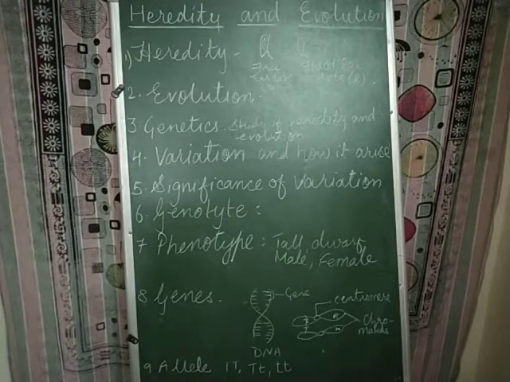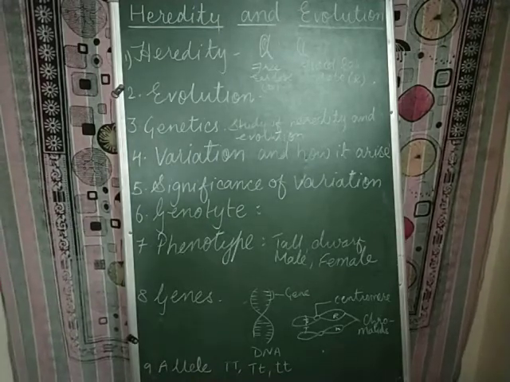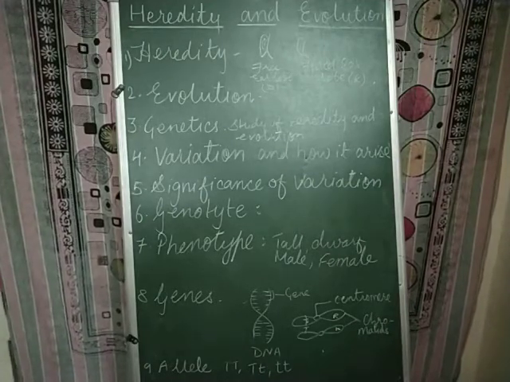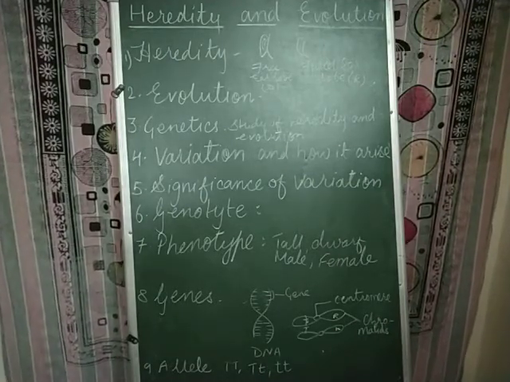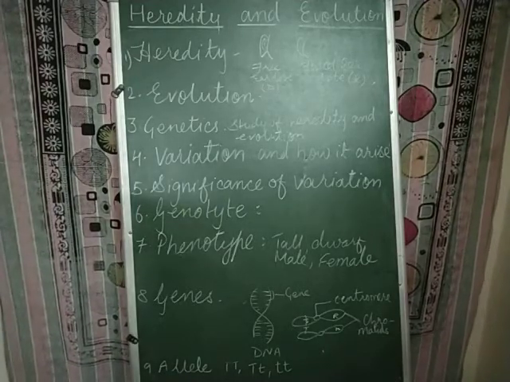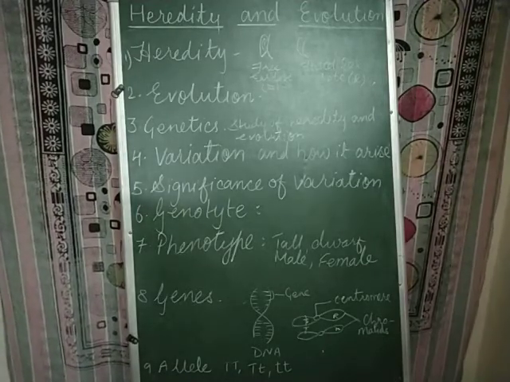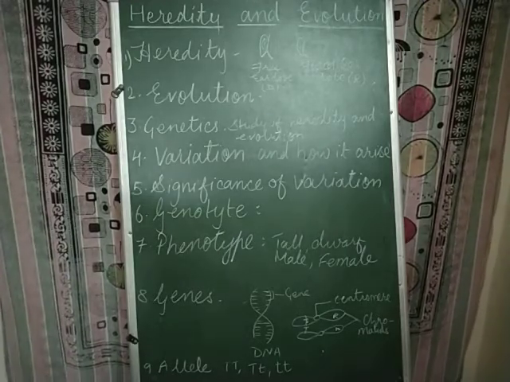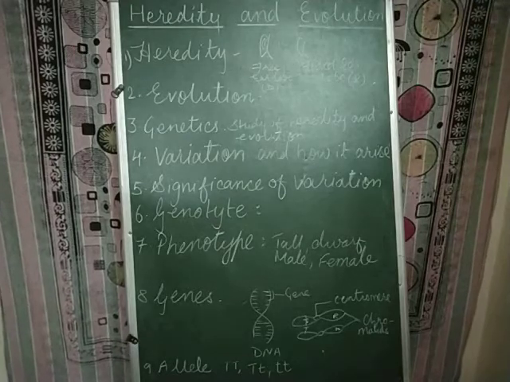Next we have the term evolution, as the name itself is involved in the lesson. Evolution is the sequence of gradual changes which take place in primitive organisms over millions of years, in which new species are produced.